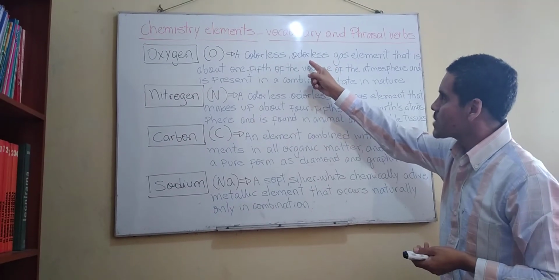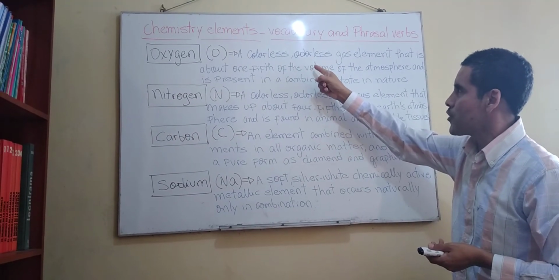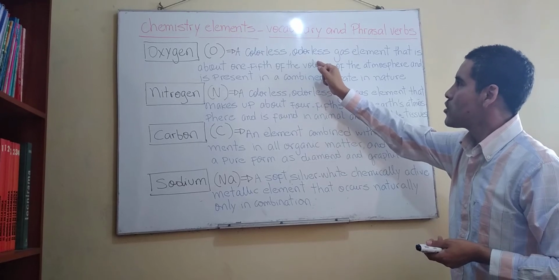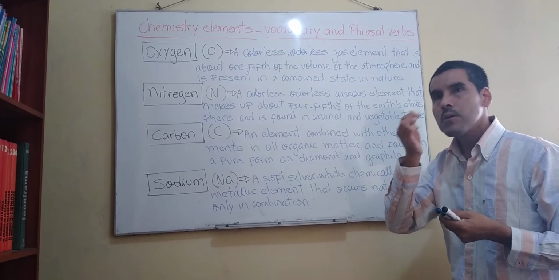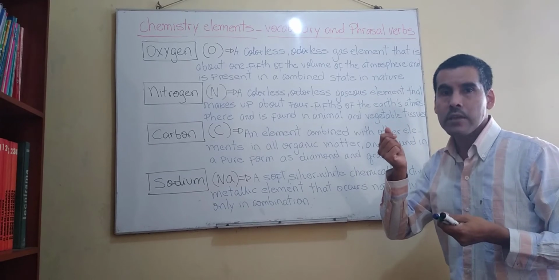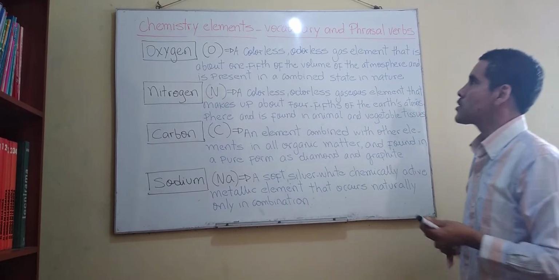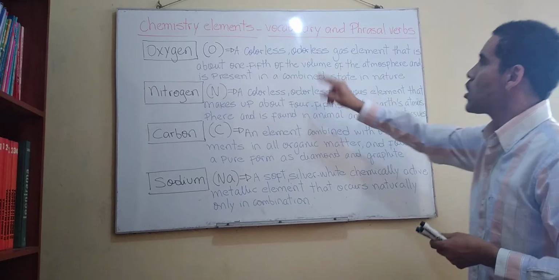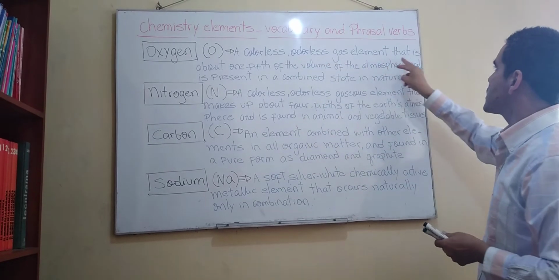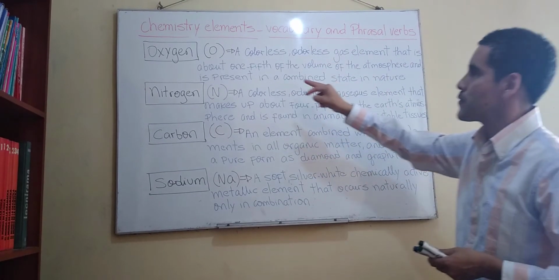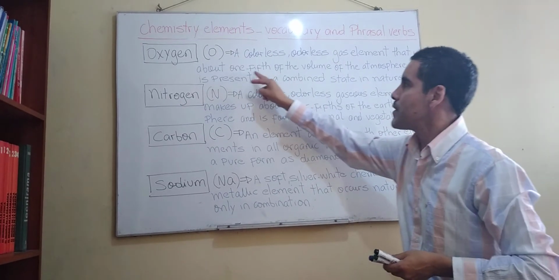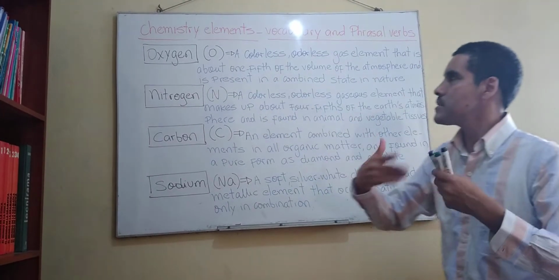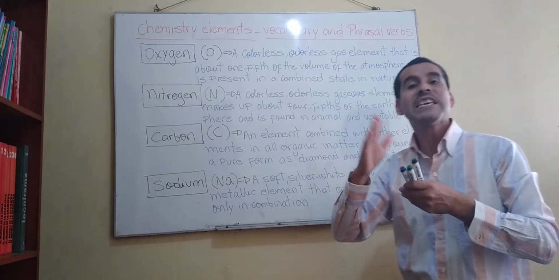Now, next word that maybe is kind of difficult for you, odorless. Odorless means without smell, right? Without smell, sin olor, right? Let's see what other word is difficult for you. That is about 1/5. It means un quinto, okay?